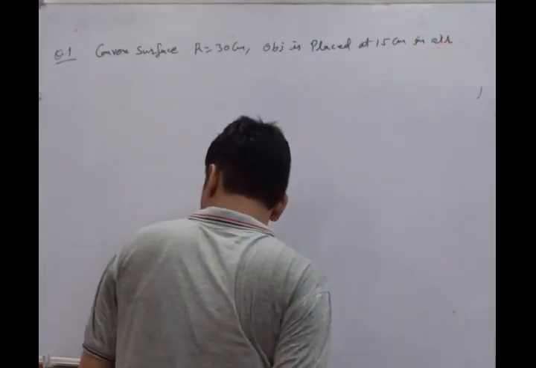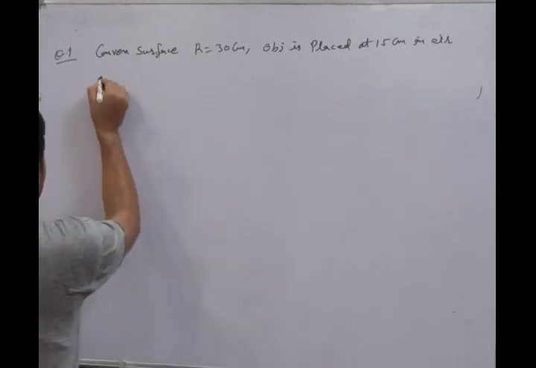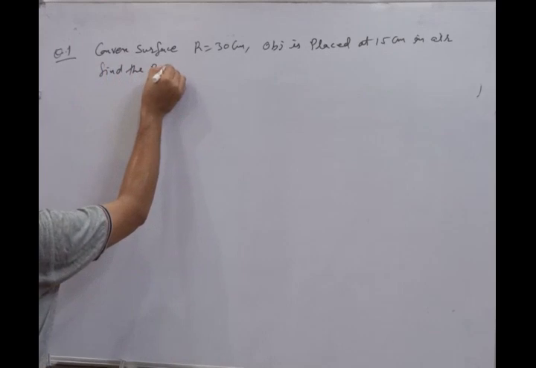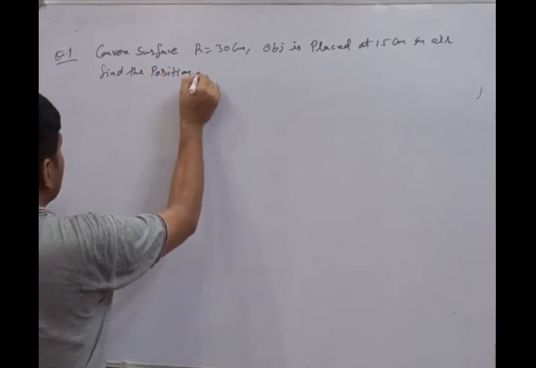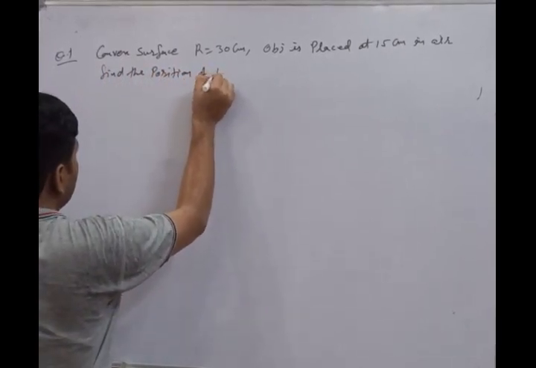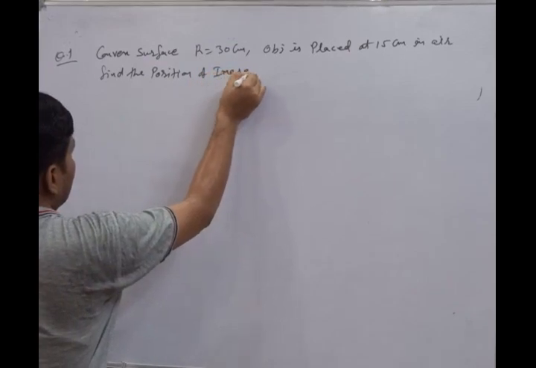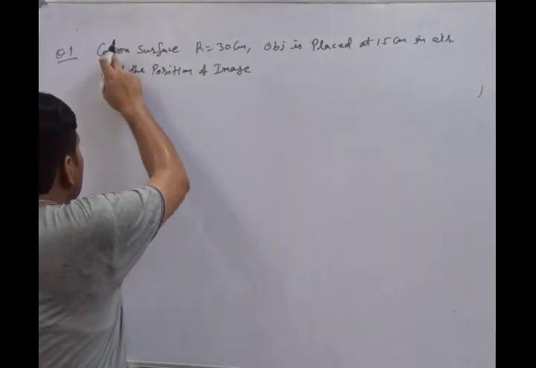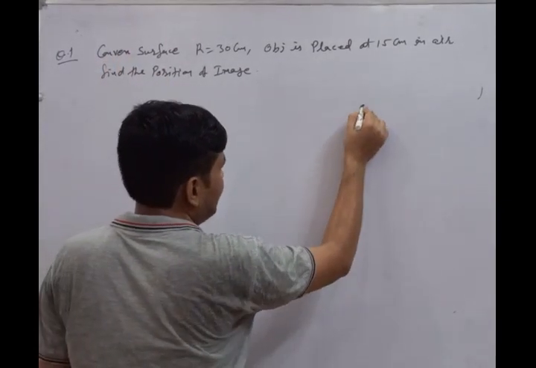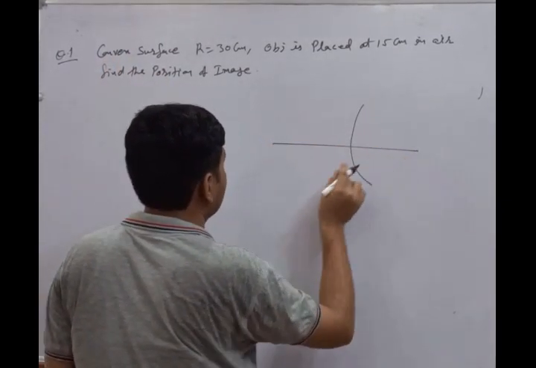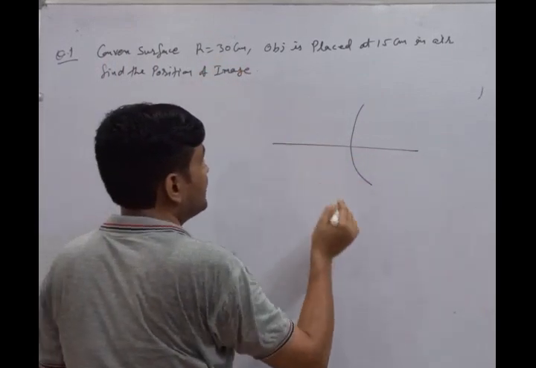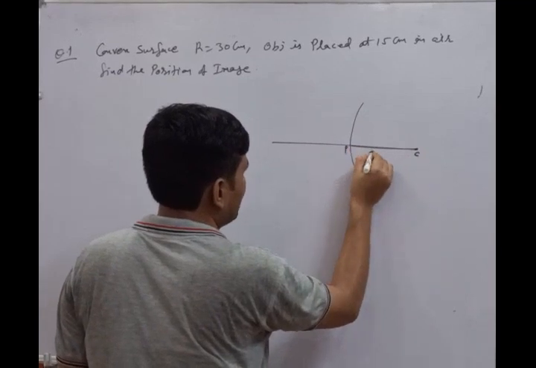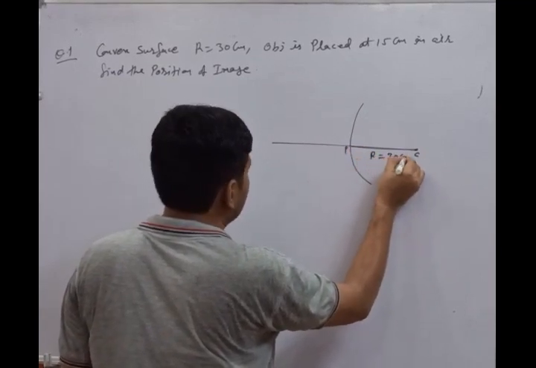Then find the position of image. आपको क्या करना है, इमेज की पोजीशन फाइंड आउट करनी है। Now it is the convex surface, that's why we are considering it as the surface. The radius of curvature equal to 30 centimeter, it means this value, it is the center, it is the pole, here the R is 30 centimeter.